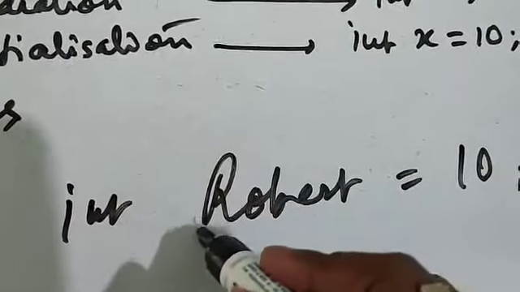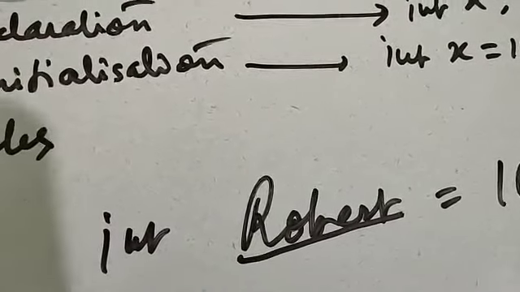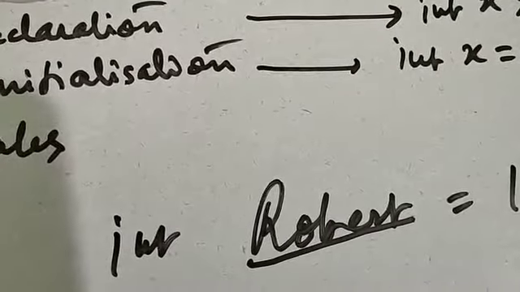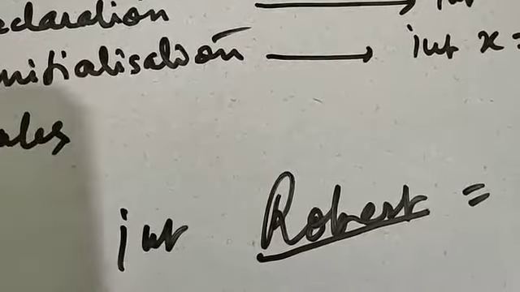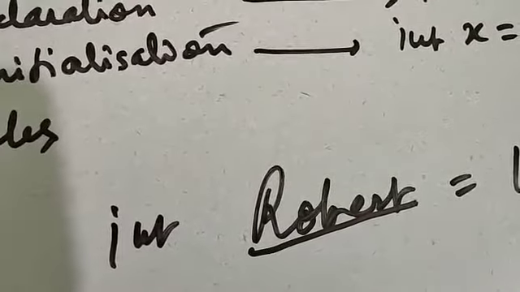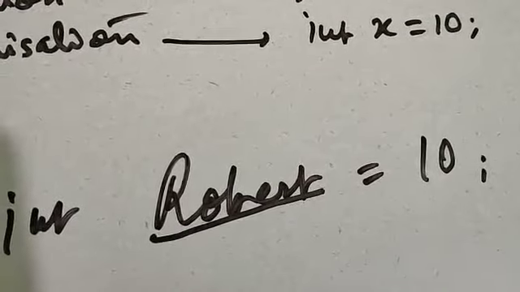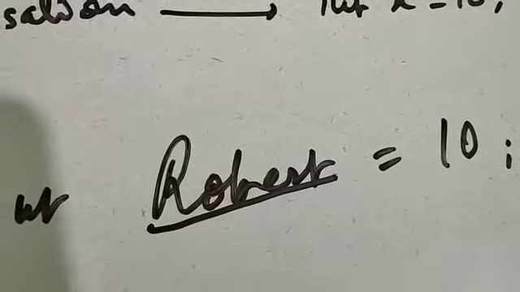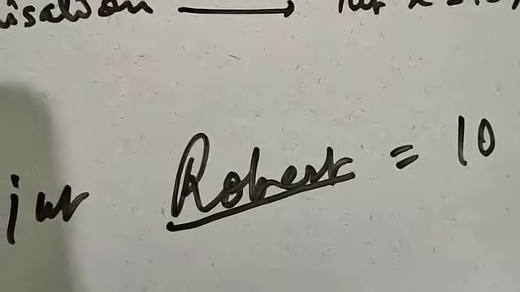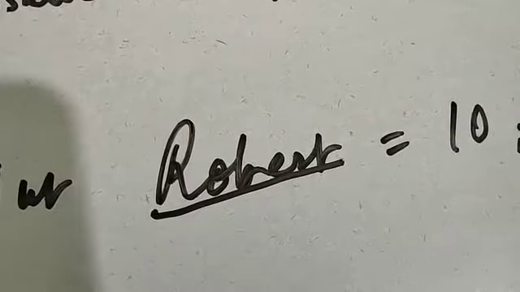So it can have any length. There is no limit to the length of the variable. Then a variable may contain alphabets, digits, and of course underscore and dollar sign, but no other symbols. So please remember, a variable can contain underscore and dollar sign, but no other symbols, since it is an identifier.